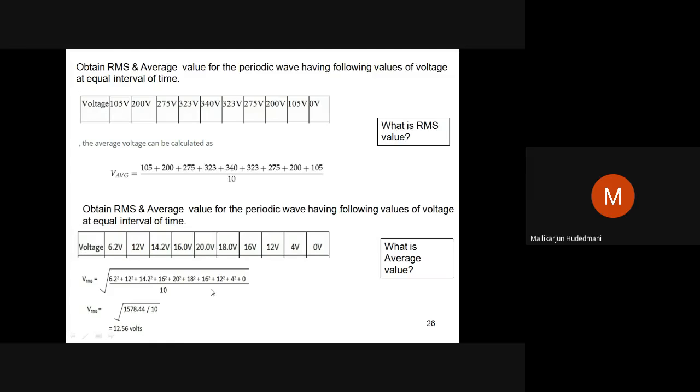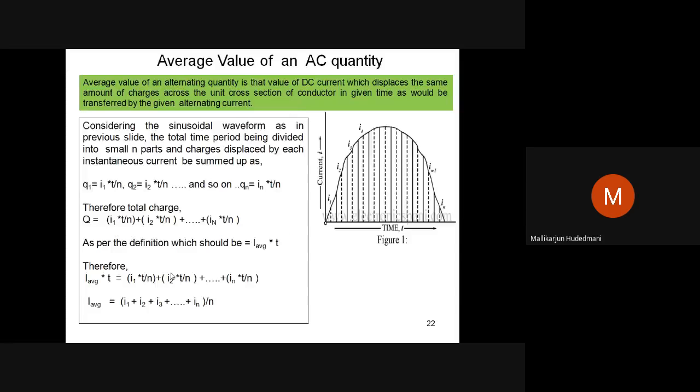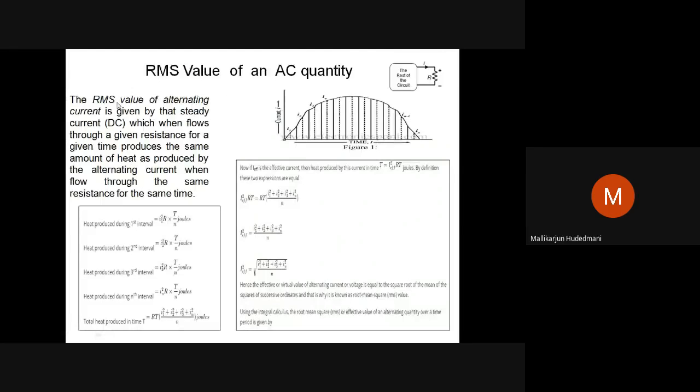This way, whatever we have learned just now, the RMS value of an alternating quantity is that value of DC current which produces the same heating effect as the given AC produces when allowed to flow through the same resistor for the same amount of time. By the mid-ordinate method, the sum of squares of instantaneous values under the root we should take. So RMS value can be practically viewed from such an expression.